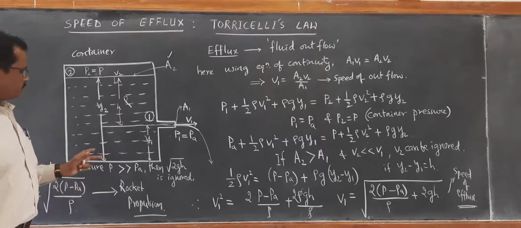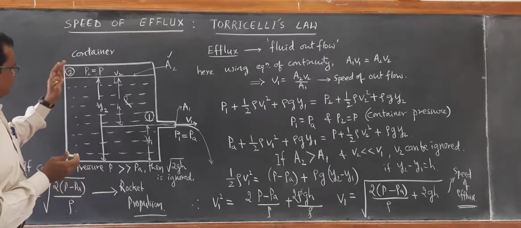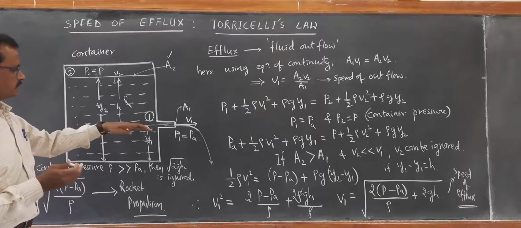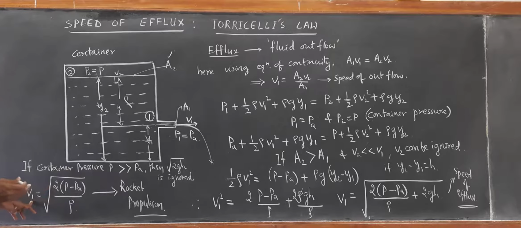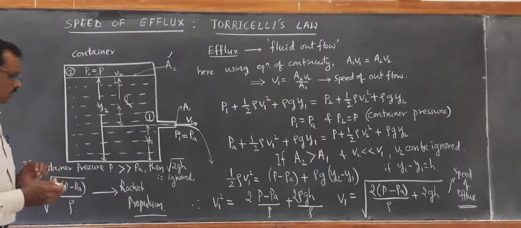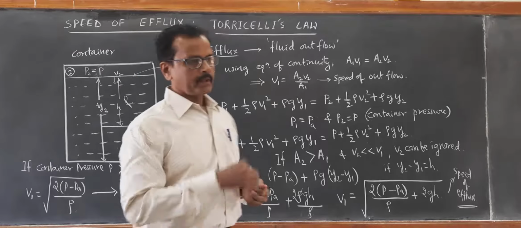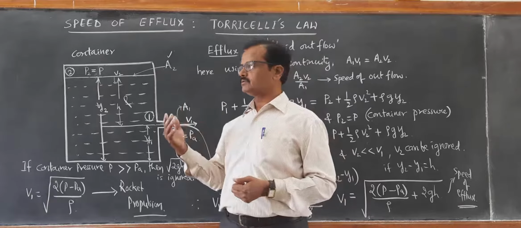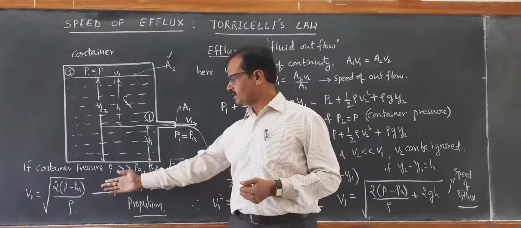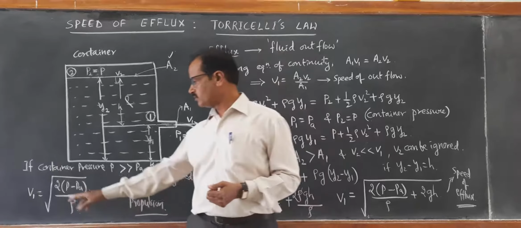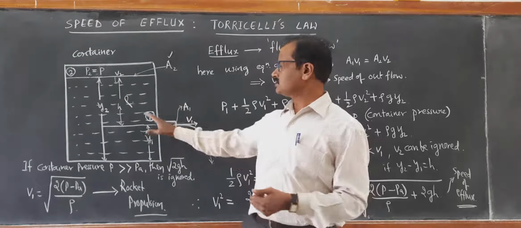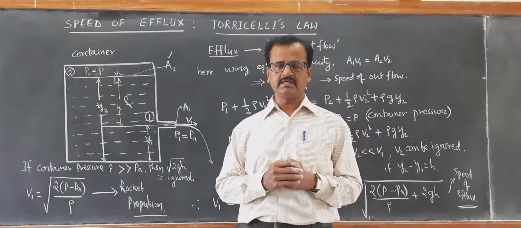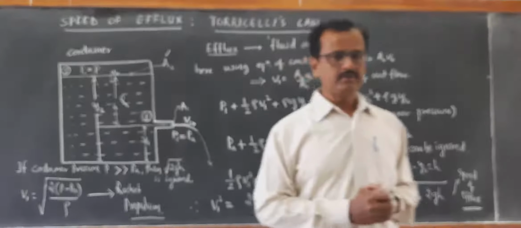Where the fuel is filled at a very high pressure, the speed of efflux is given by square root of 2(P minus Pa) upon rho. Now when it goes out of reach of the atmospheric pressure, then Pa will also be negligibly small. Then you will be left with only square root of 2P by rho, where rho is the density of the liquid fluid.